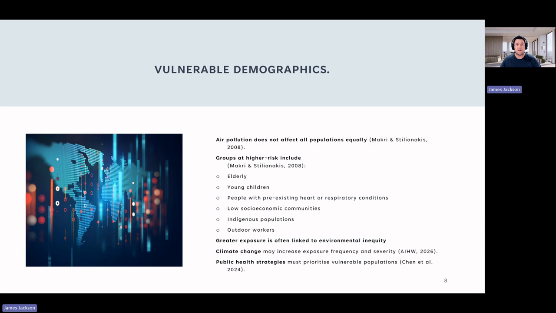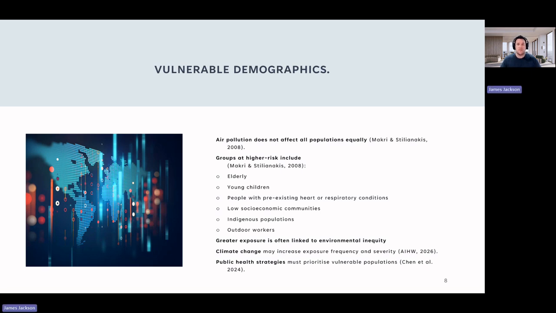Individuals with pre-existing heart disease, hypertension, diabetes, or respiratory conditions are also at a greater risk of adverse health outcomes during periods of poor air quality. Children are considered a vulnerable population group as well because their lungs and cardiovascular systems have not yet fully developed, so they breathe more relative to their body size.